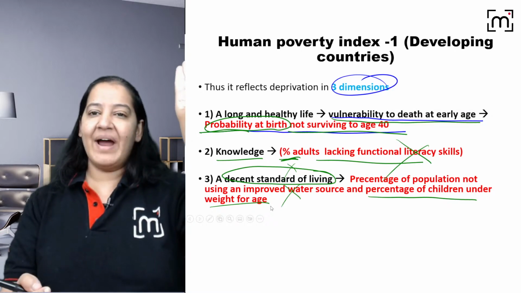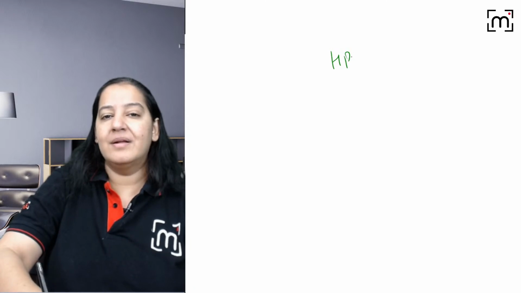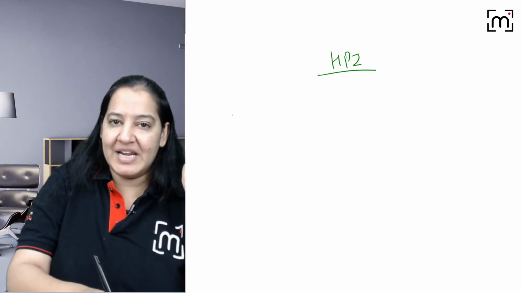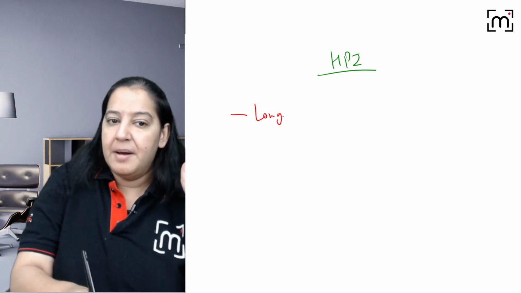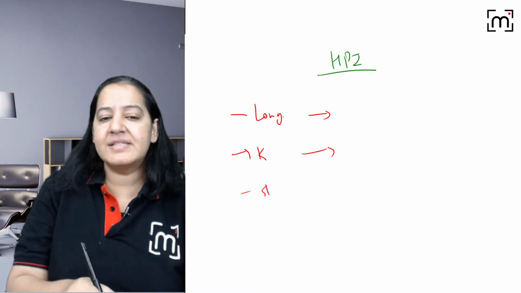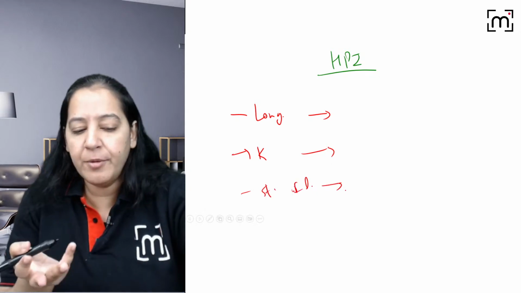So we are taking three criteria in HPI 1. What are the three criteria in HPI 1? HPI 1 के three criteria क्या हैं? Who will tell me? The first is longevity, but say it negatively. Second is knowledge, say it negatively. And third is standard of living, decent standard of living. Say it negatively. What do you mean by negative?